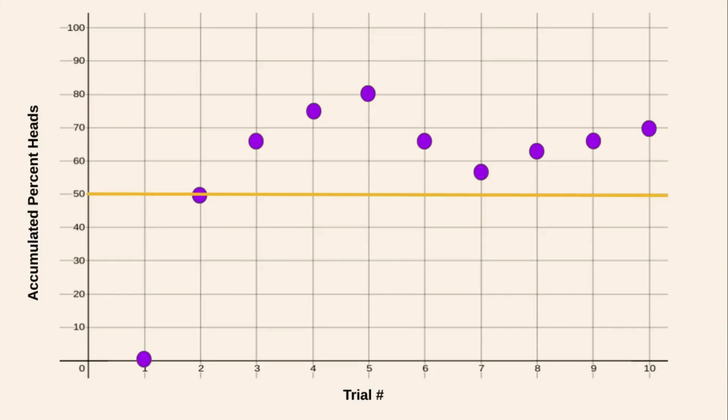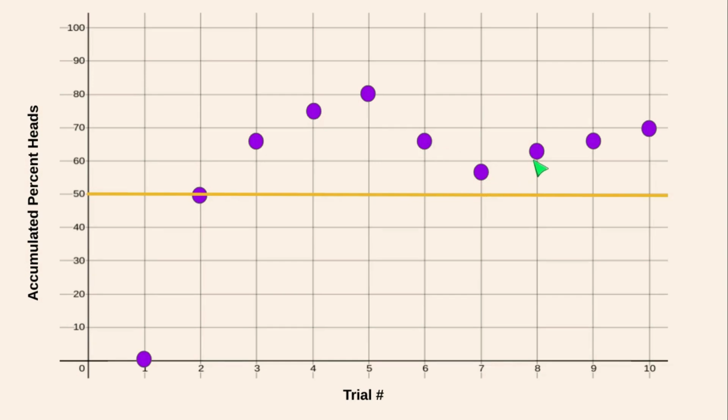Here is the accumulated percent graph. We have the trial number on the x-axis and the accumulated percent of heads. If you recall, the first coin flip ended in tails, so we're at 0%. Then the second coin flip landed on heads, so we're at 1 out of 2 heads, 50%. The one after that also landed on heads, so 2 out of 3, then 3 out of 4, and then 4 out of 5, and then we start getting a string of 2 tails in a row. So we have 4 out of 6, or 2/3, and then 4 out of 7, or about 0.57.